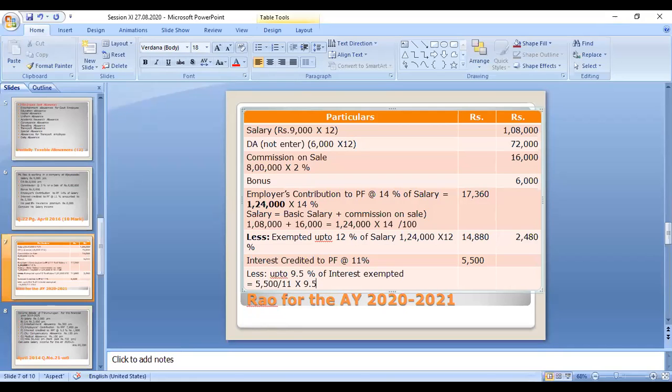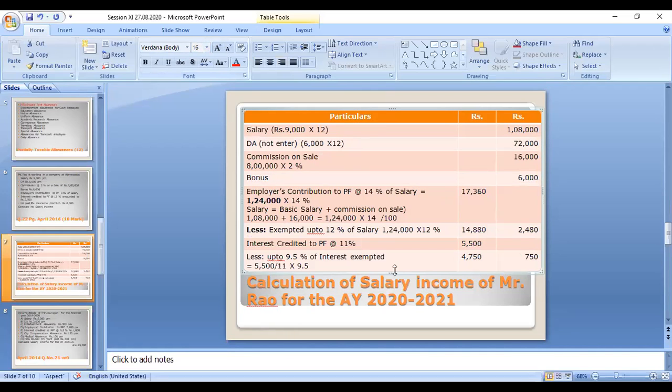So in the calculator, you have to do 5,500 divided by 11, multiplied by 9.5, and you will get the interest amount applicable for 9.5%. That amount will be 4,750. This is the exempted amount credited in his account. So out of 5,500, the excess is 750. That 750 is taxable. Excess interest credited in his account is taxable. Okay, now you can move on to the next one.